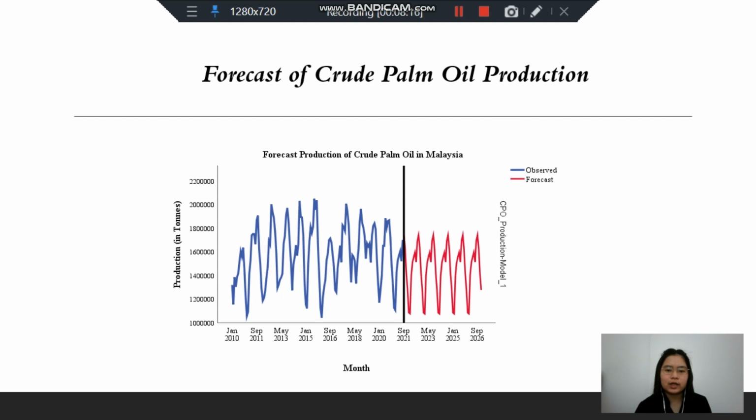Forecast of crude palm oil production. This figure shows the forecast production of crude palm oil in Malaysia. From this figure, we can conclude that the forecast production of crude palm oil in Malaysia remains unchanged from September 2021 until December 2026. Next, conclusion.